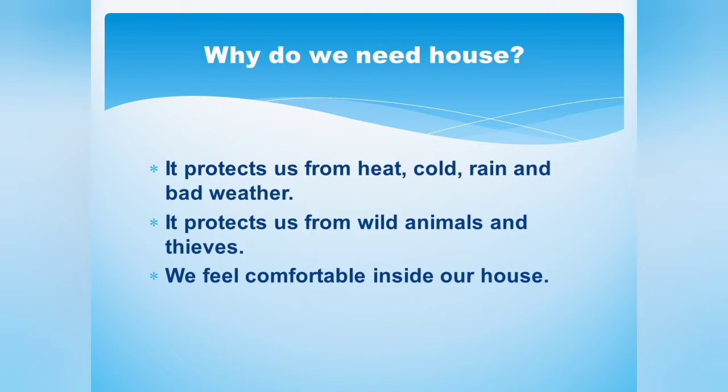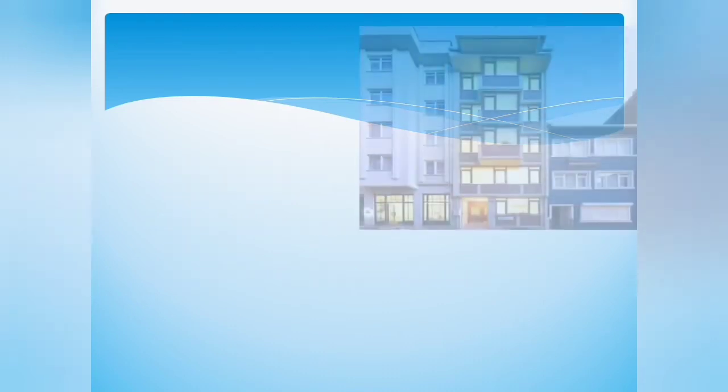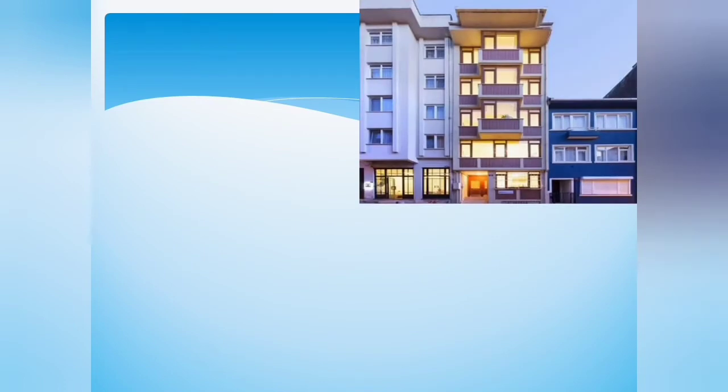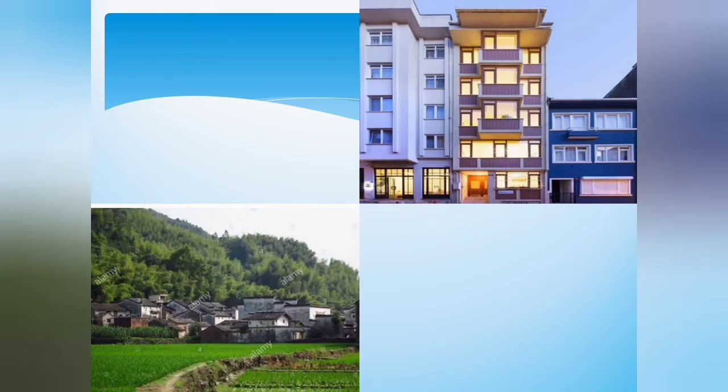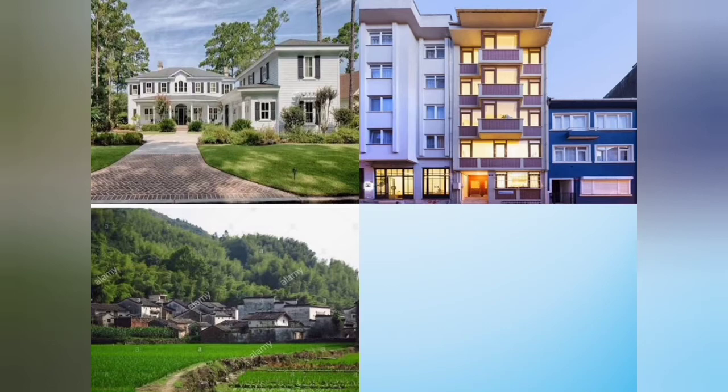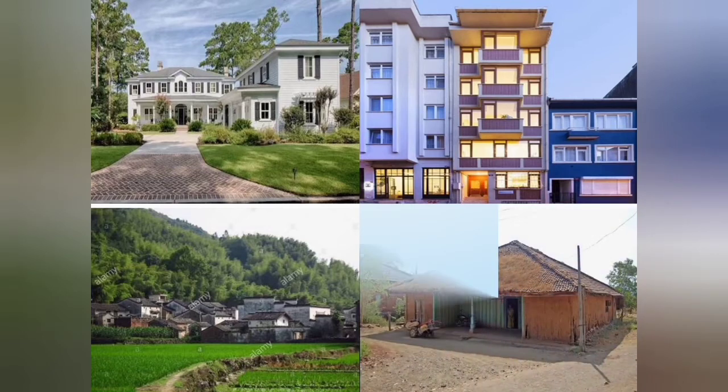There are different types of houses in our society. Some houses are very big. Some houses are very small. Some houses are permanent house and some houses are temporary. So, my dear student, the types of houses depends upon the resources, means the material which are present in the surrounding. And it also depends upon the weather condition. How is the weather of that particular area?